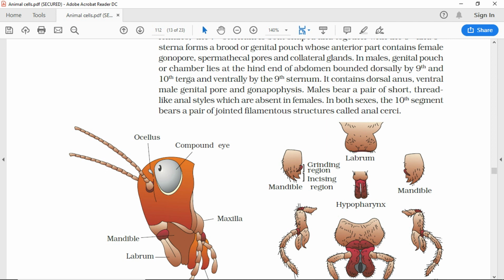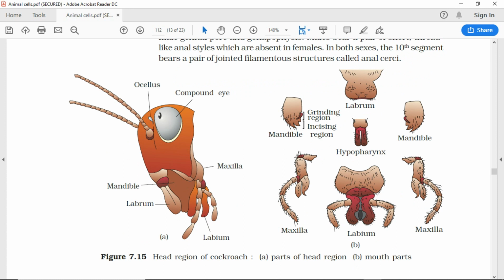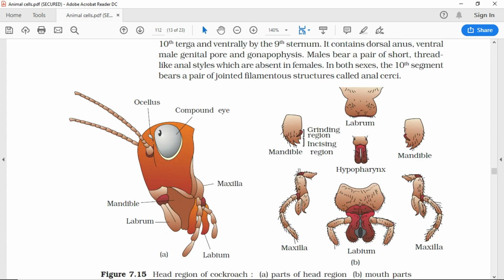It contains the dorsal anus, ventral male genital pore and gonapophysis. Males bear a pair of short, thread-like anal styles which are absent in females. In both sexes, the 10th segment bears a pair of jointed filamentous structures called anal cerci.